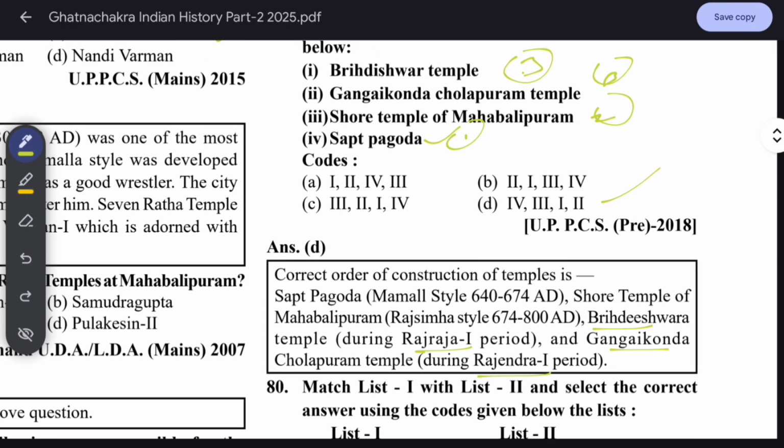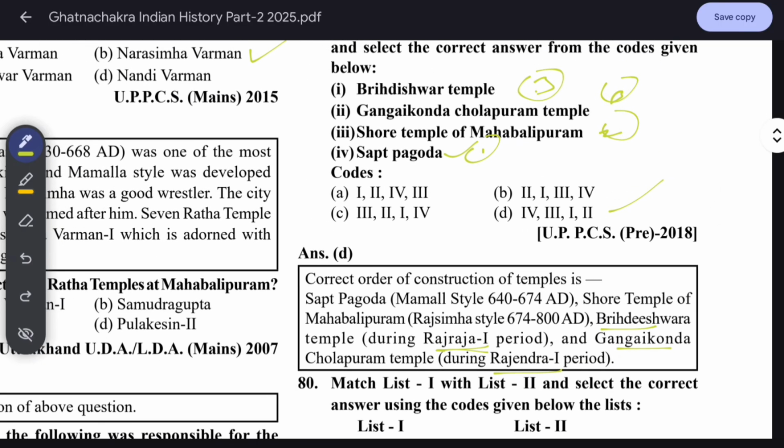Gangai Konda Cholapuram. He was the son of Raja first. That's why it came later. Okay, 1 and 2. If you use your common sense like Gangai Konda Cholapuram, like Rajendra first and Brihadeeswara temple Raja first. So first will come, then second will come. So first and then second. Here can't be there first, then second. You can't do 50-50. You can do like this.